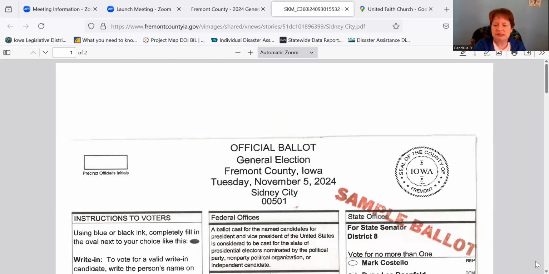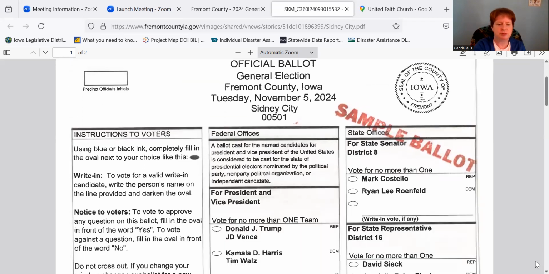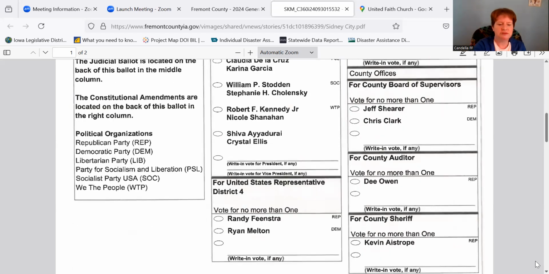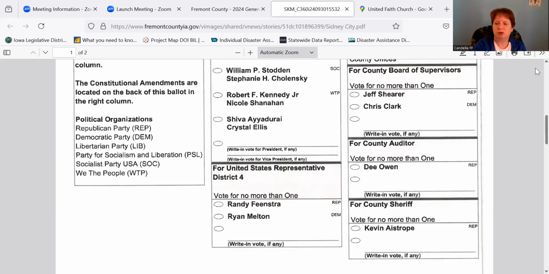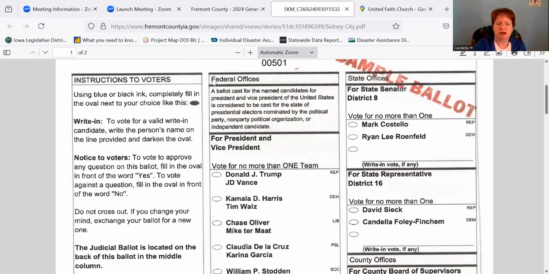And as you can see, the instructions for how to fill your ballot in are on the left. It does talk about if you want to do a write-in candidate, how to do that. In this middle column, we've got our choices for president and vice president. It's only one circle for both people, so you can't accidentally vote for one president and then a vice president that's on a different team.